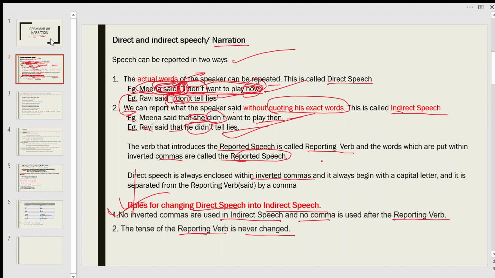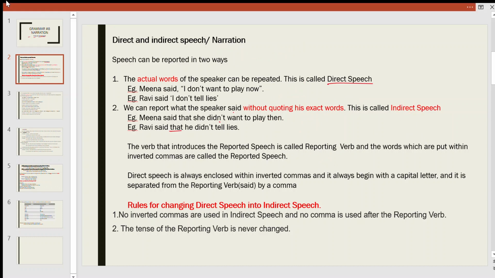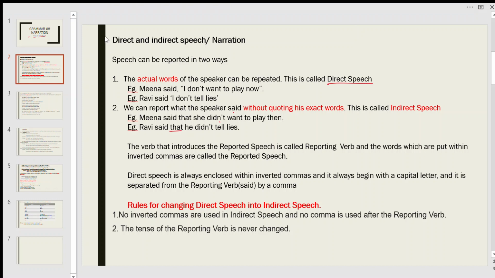What is the reporting verb here? The reporting verb is said. And what is the reported speech? A sentence which is enclosed in inverted commas is reported speech. Okay, moving on.